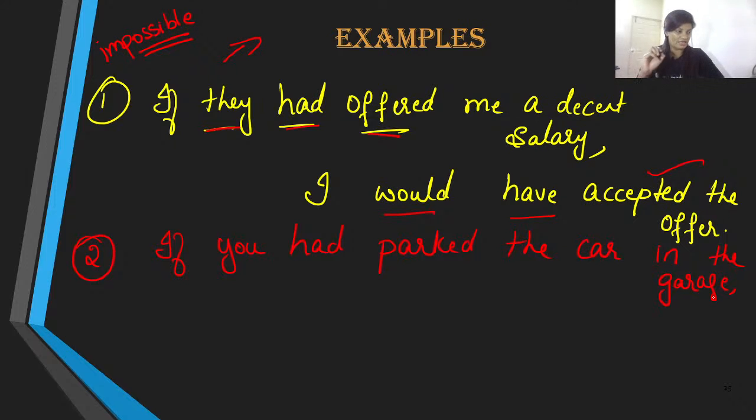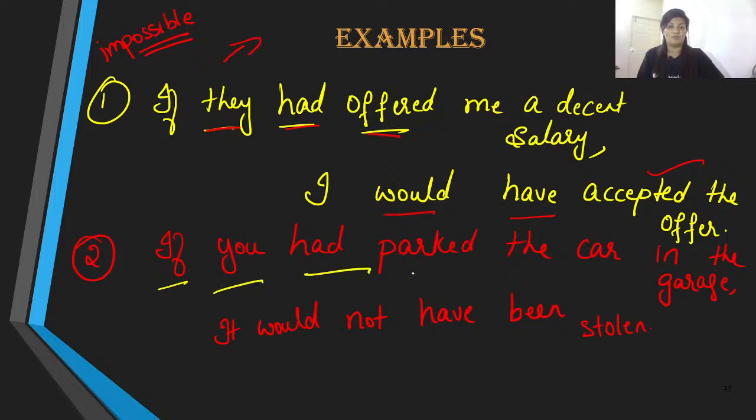Now this is our if clause and this is the conditional. And what could have happened if this conditional had been fulfilled? Well, it would not have been stolen. Right? We are talking about something that is completed, done.